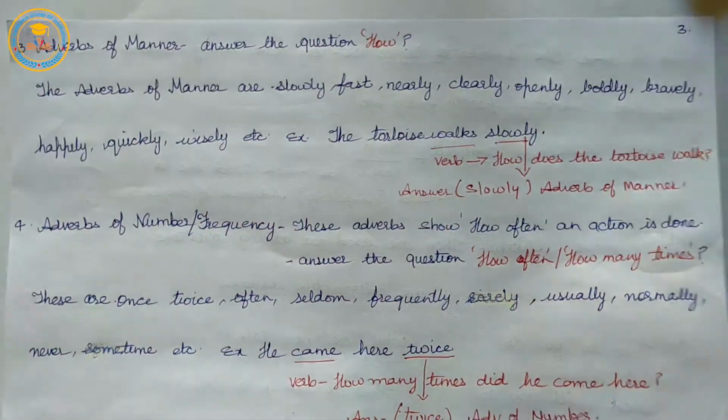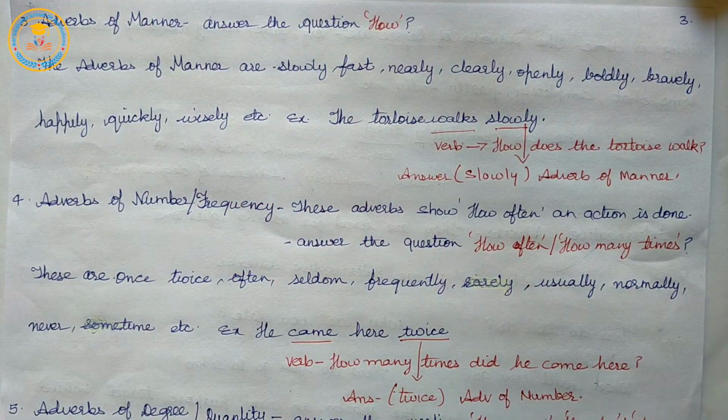Next is adverbs of manner. Adverbs of manner answer the question how.